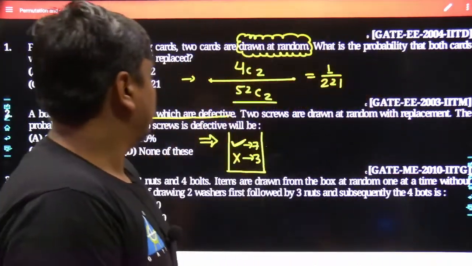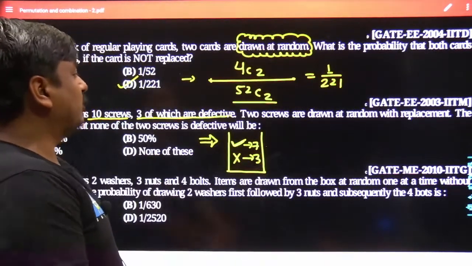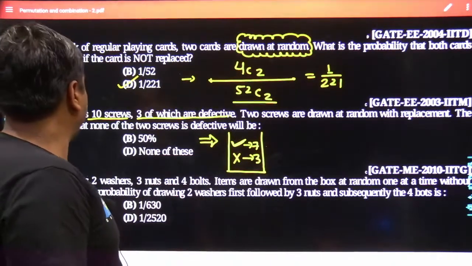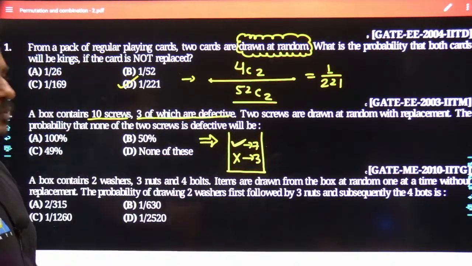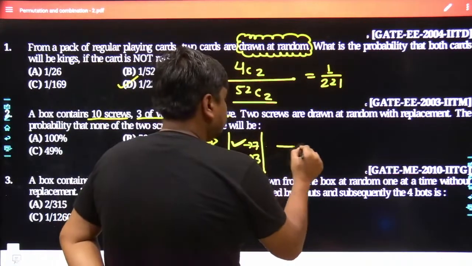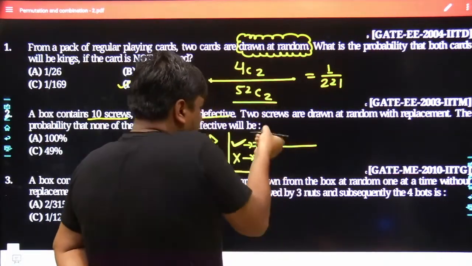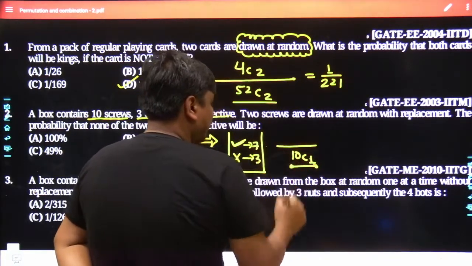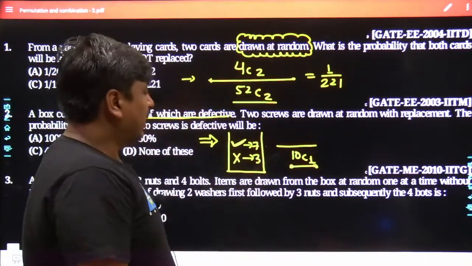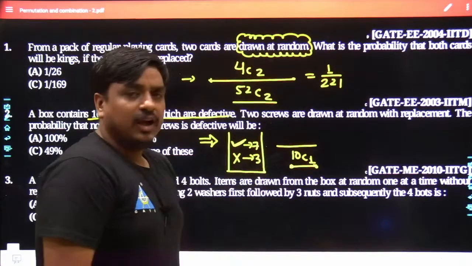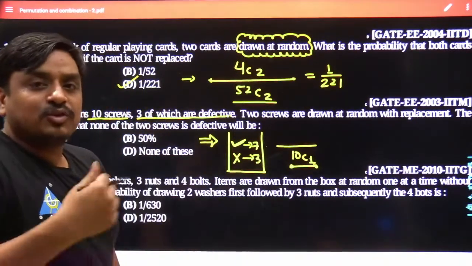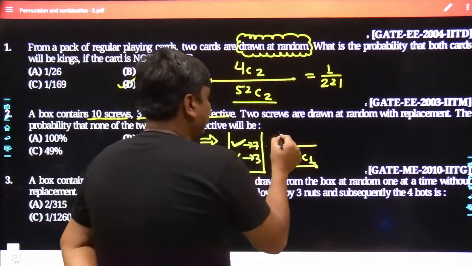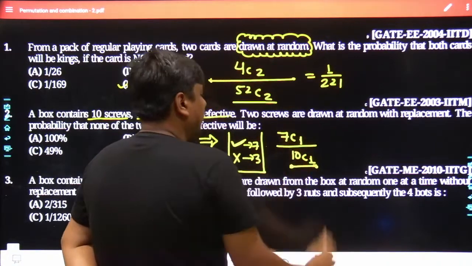This is the situation. Once you focus on this problem, what they want to calculate is: 2 screws are drawn at random with replacement. The probability that none of the 2 screws is defective. So obviously at the very beginning, I am going to withdraw 1 screw out of how many screws? 10 screws. So as far as the total number of events in the sample space is concerned, the total number of ways a screw could be brought out is 10C1. And both times, the screw which has to be withdrawn has to be a correct or non-defective screw. So obviously it has to be picked from 7.